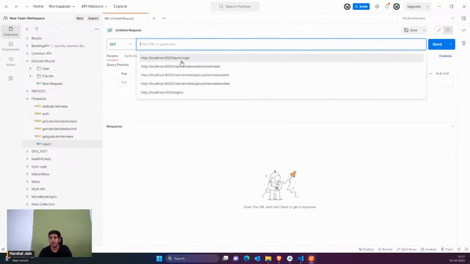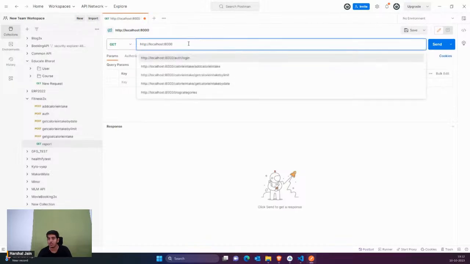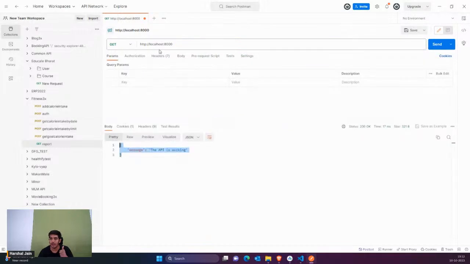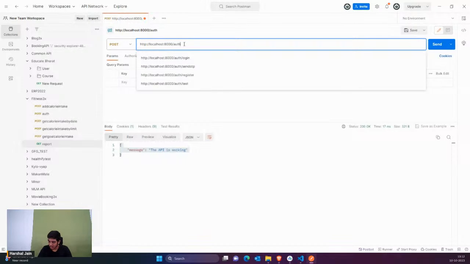Here you just need to mention first of all, we are inside localhost 8000, that is where our backend is running. If I click on send and see the API is working, that means the backend is running properly. Now we're going to use the register API, so slash auth slash register.